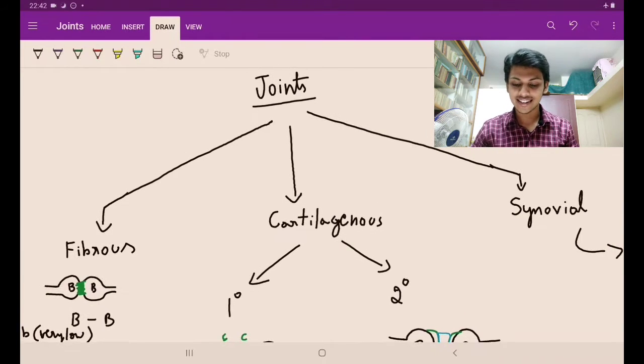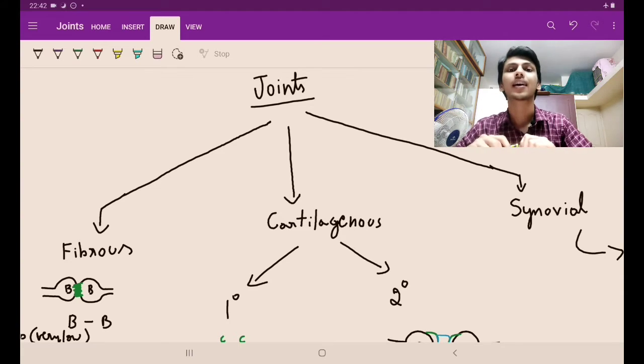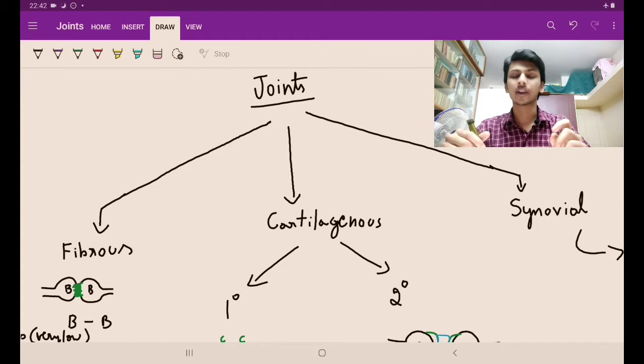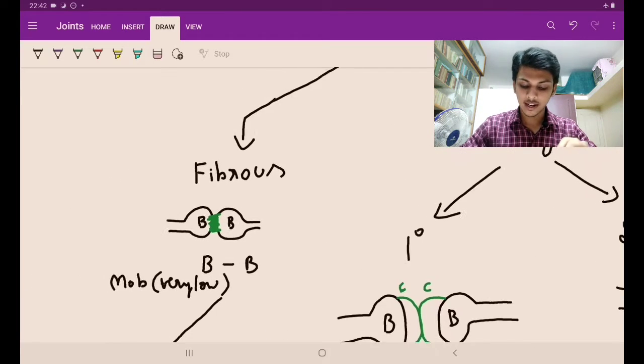Okay, let's get started. What is a joint basically? A joint is the junction between two or more bones or cartilages. Based on the structure, the joint is divided into three parts mainly: the fibrous joint, the cartilaginous joints, and the synovial joints. Let's start with the fibrous joint.